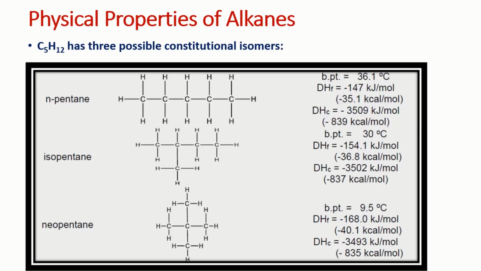Similarly, if we move to the five carbon chain, pentane, it has three possible isomers: n-pentane, isopentane, and neopentane. So by increasing the carbon atoms, the number of isomers increases. For example, for six carbons there are more isomers, and for seven similarly, and so on. And this is the physical data about n-pentane, isopentane, and neopentane.